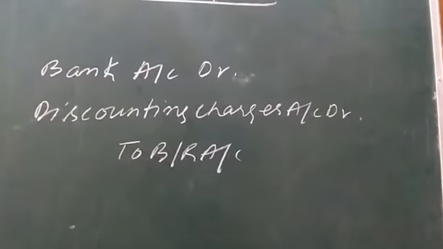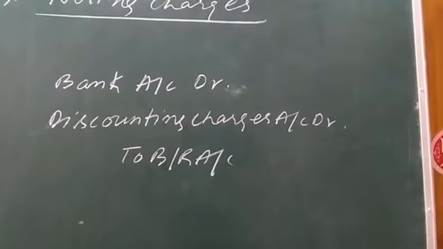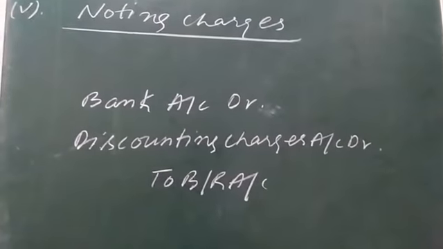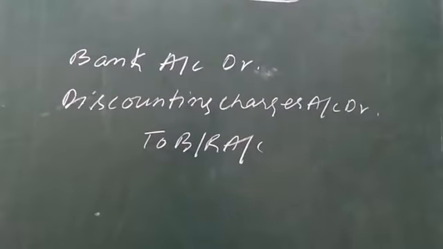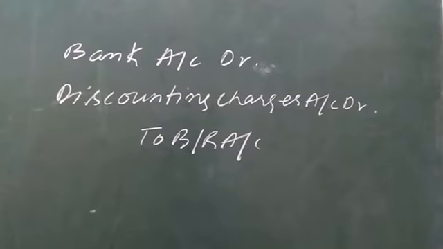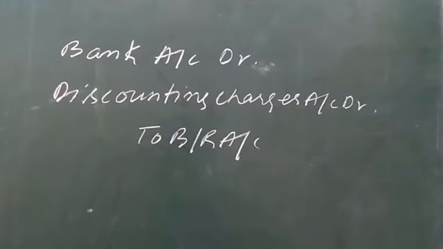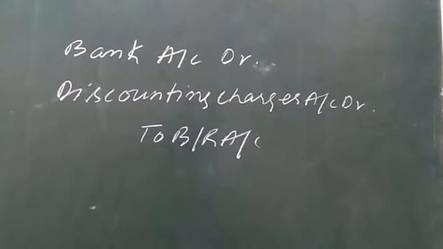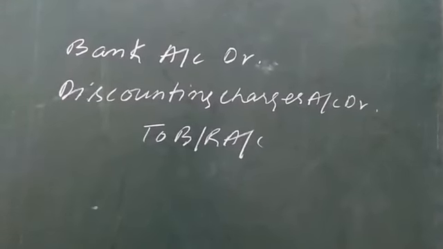To bill receivable. To bill receivable means this bill receivable will no more remain in the hands of the drawer and will be handed over to the bank. Bill receivable, as I explained earlier, is an asset for the drawer. That asset is decreasing because it is handed over to the bank.